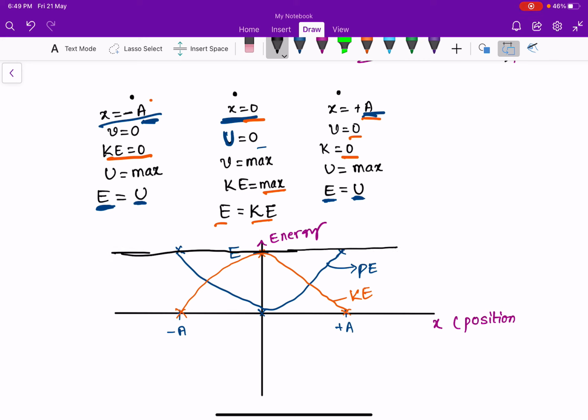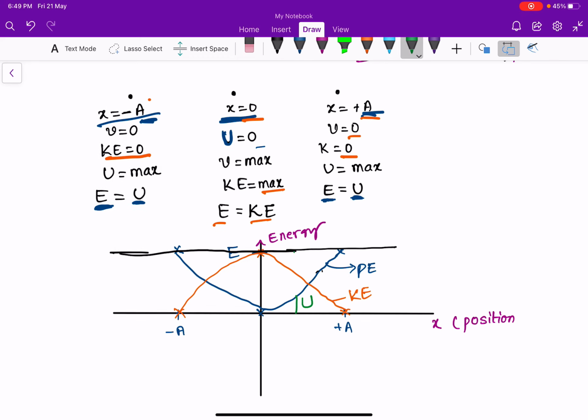At any point, the curve in the blue color is the potential energy. From the x-axis to this point is potential energy, and the remaining part is kinetic energy. From here to here is kinetic energy.